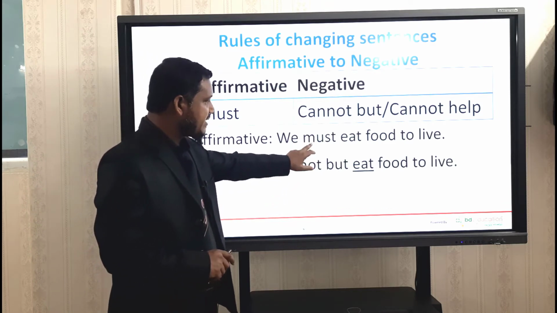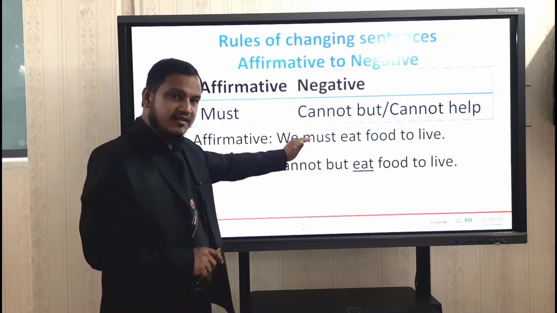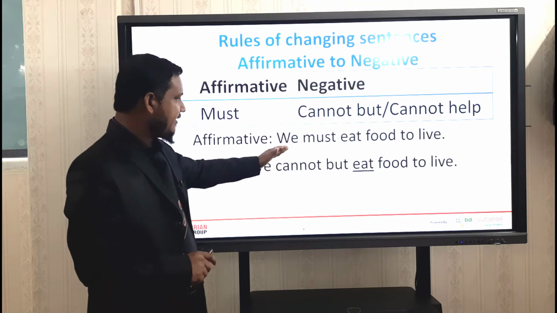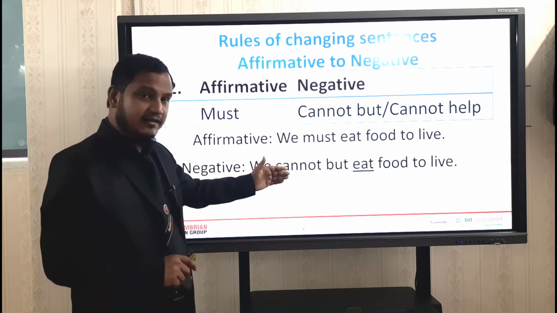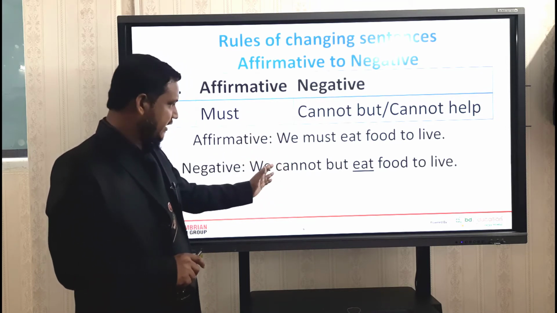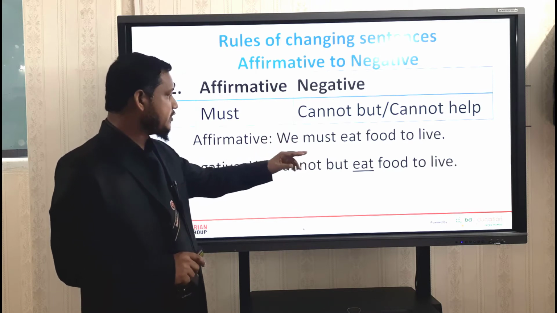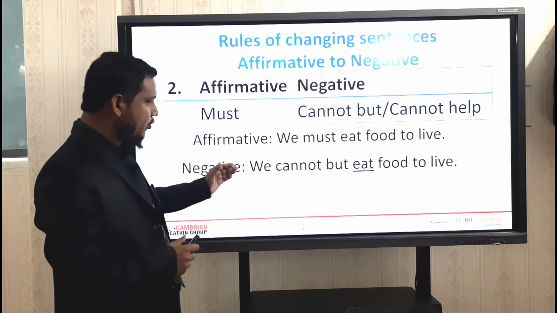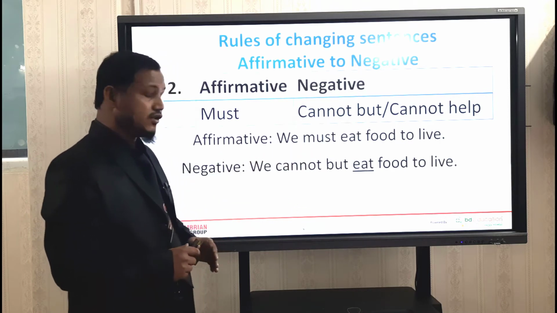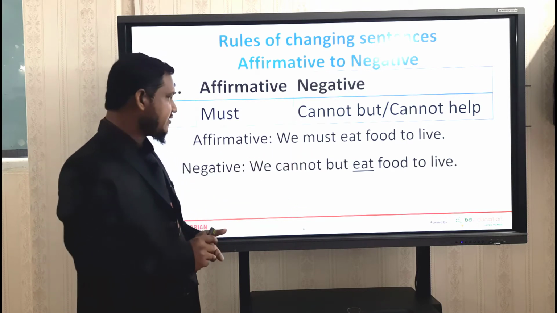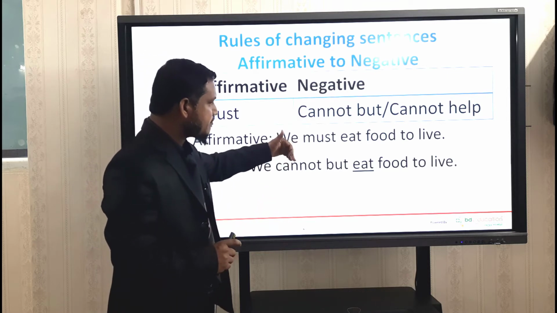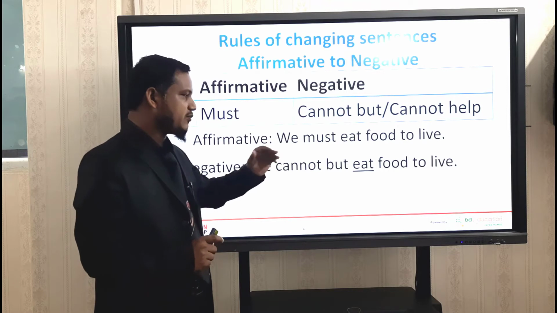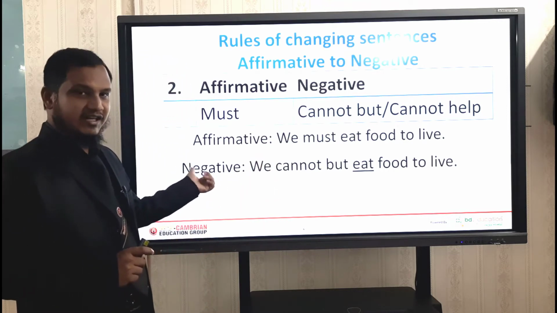So we are not writing "must." Just omit this word from the sentence, and then the affirmative sentence will turn into a negative sentence. Look at this. "We must eat food to live." Rather, in the negative sentence, we are writing "We cannot but eat food to live." So, how did you do this? Dear students, look at this. We have omitted "must," and instead of "must," we are writing "cannot but," and we will get a negative sentence.